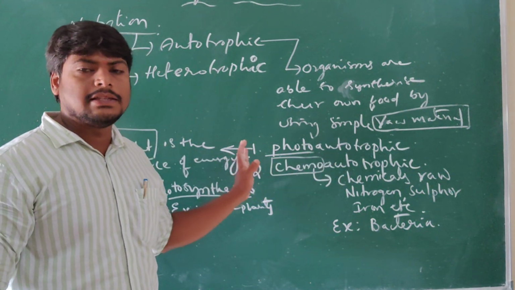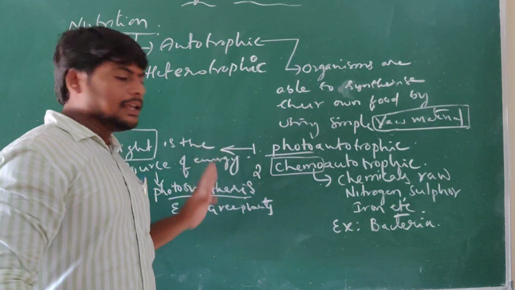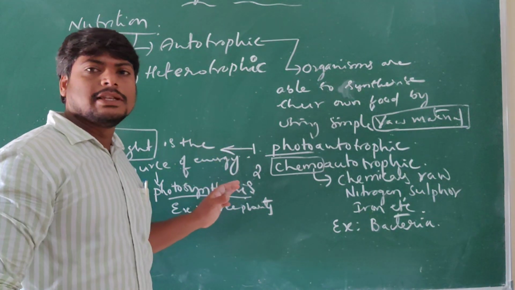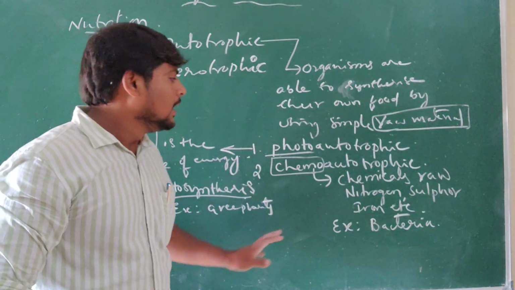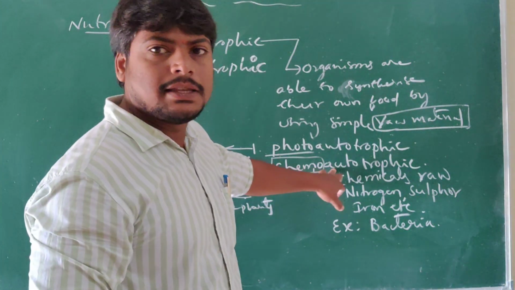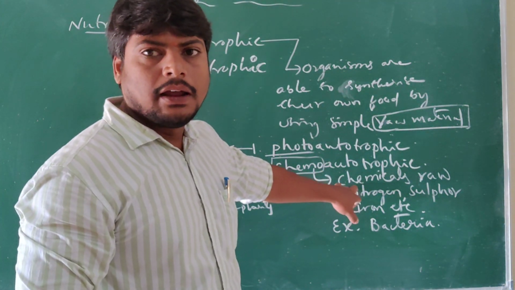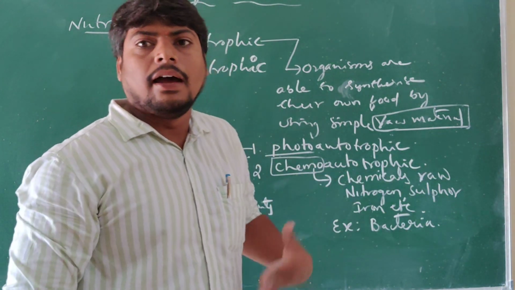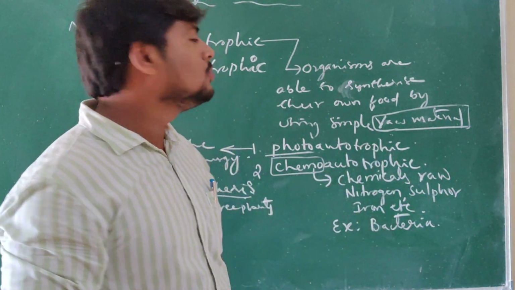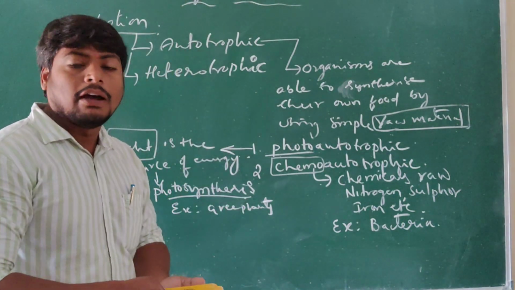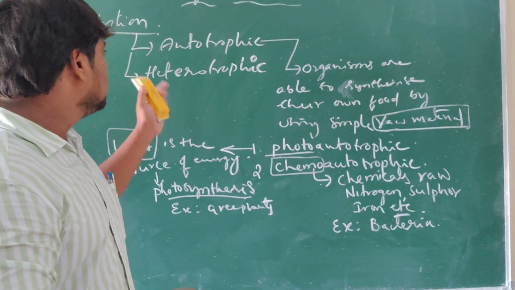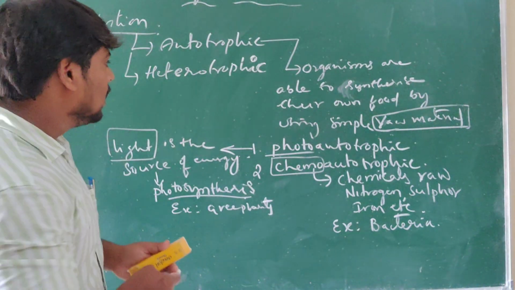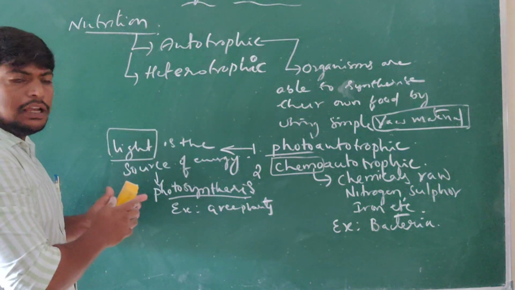Photo means light is a source of energy. An example for this is the photosynthesis process in plants. Next, chemoautotropic means chemicals are the raw material, and nitrogen, sulfur or iron are used by the bacteria to carry out the autotropic mode of nutrition. Understand? This is autotropic nutrition. Now let us see what the heterotropic mode of nutrition is.